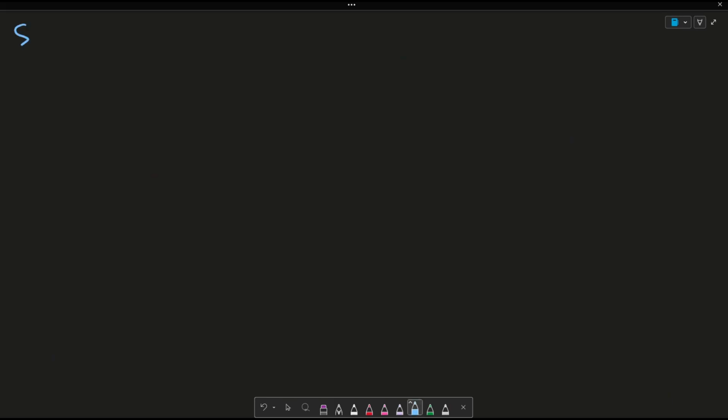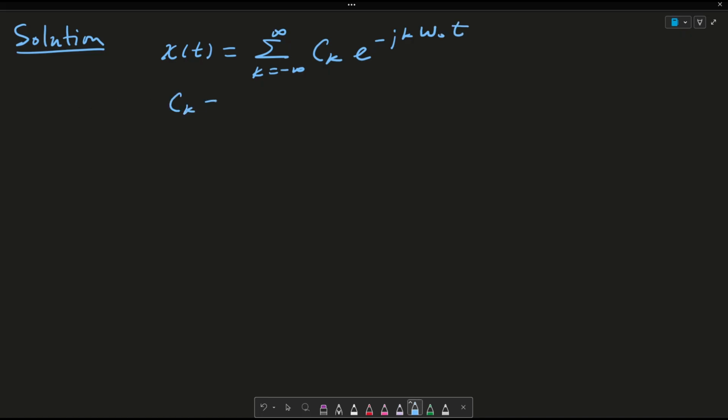So now let's go ahead and write the solution to our proofs. From our past video, we know that the Fourier series analysis equation is x of t equated to the sum as k goes from minus infinity to infinity of ck e to the minus jk omega naught t. Again, where ck is 1 over T integral over the time period T, x of t, e to the minus jk omega naught t dt. We can go ahead and rewrite ck as the following.